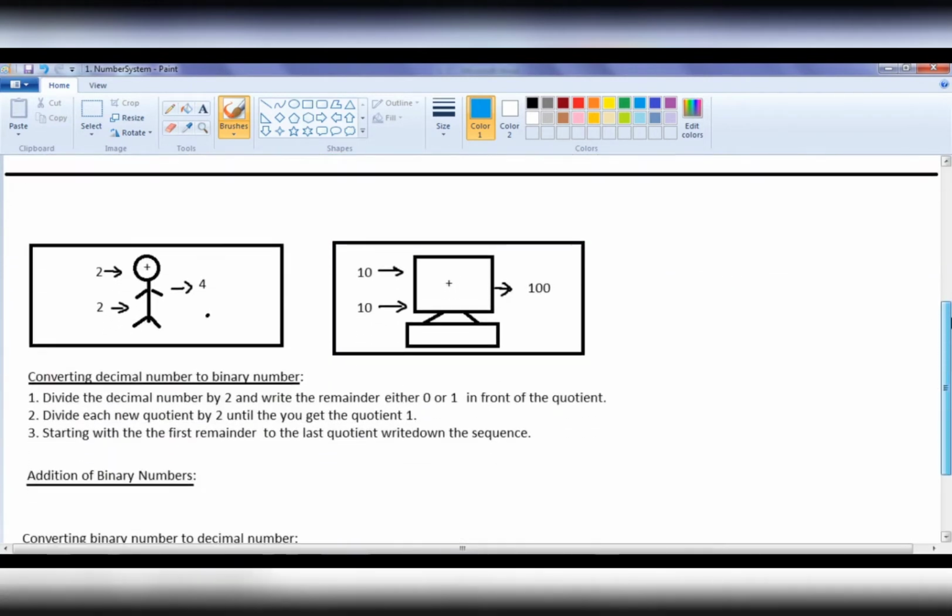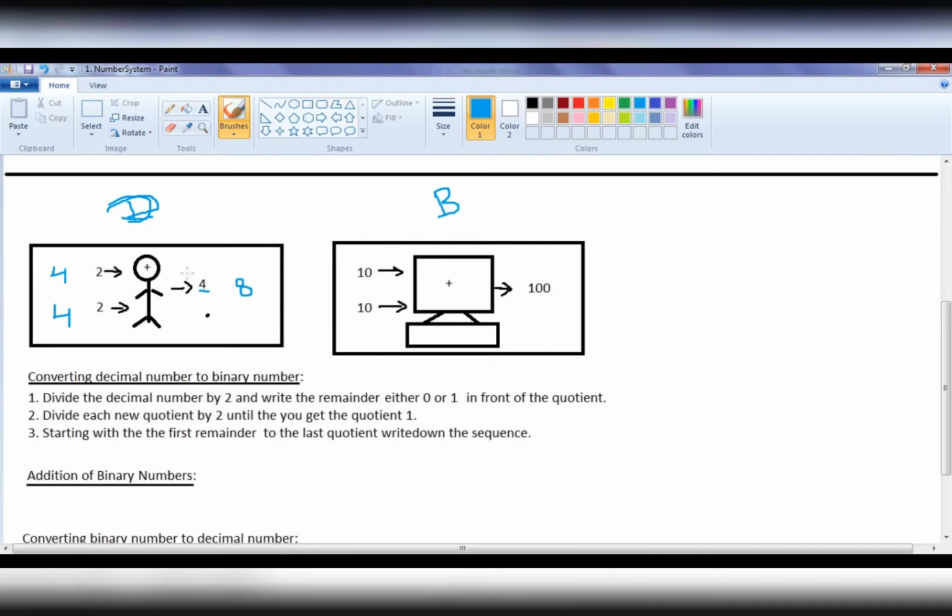We humans are good at decimal number system, whereas computers or machines are good at binary number system. If anybody says, what is the sum of 2 and 2? I can very easily say 4. What is the sum of 4 and 4? I can very easily say 8. Because in our day-to-day life, we use decimal number system for counting, for calculating. We understand what is 2, what is 4, what is 8.